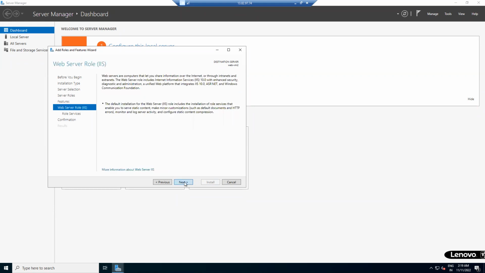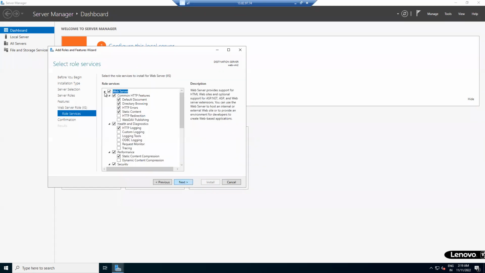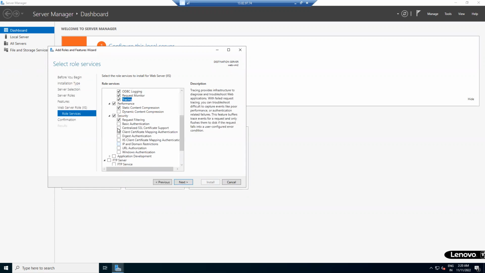Next. See, these are the IIS web server features. Try to enable it. I am enabling all the components. Why? Because these are IIS related components.